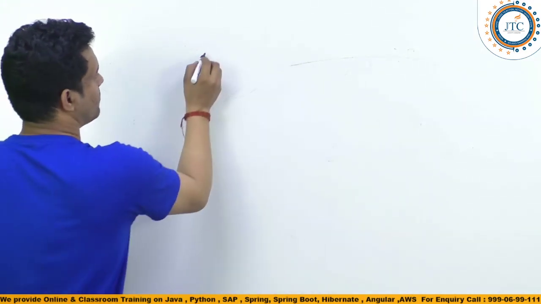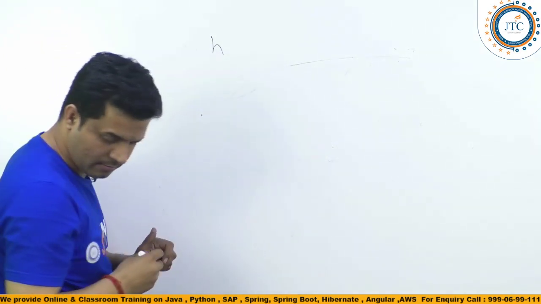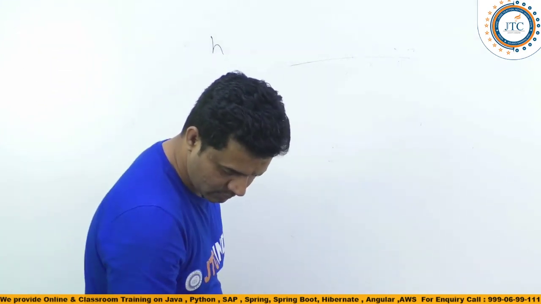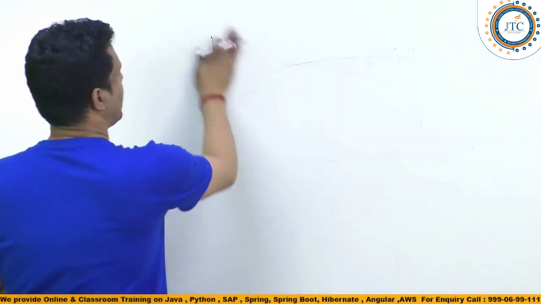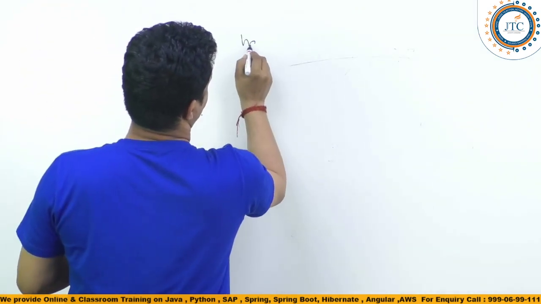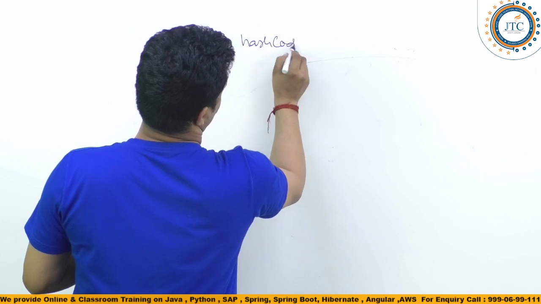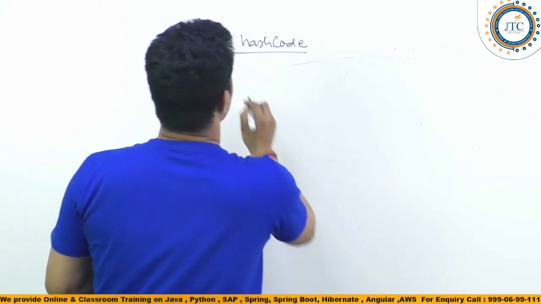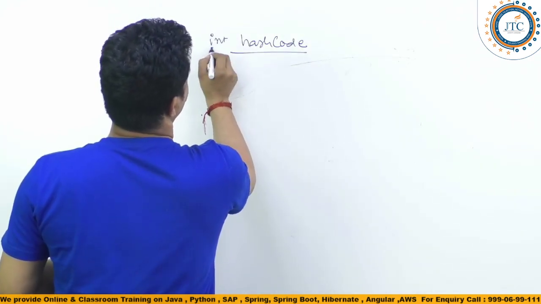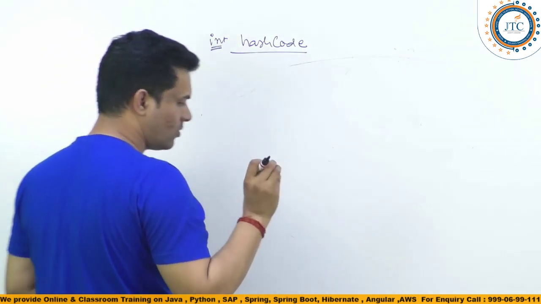We have one method called hashCode. It is returning int, right? So listen carefully.